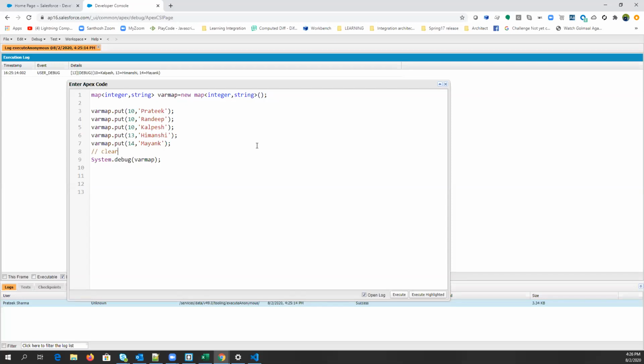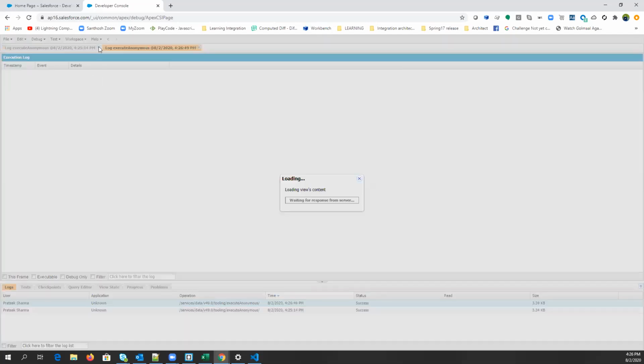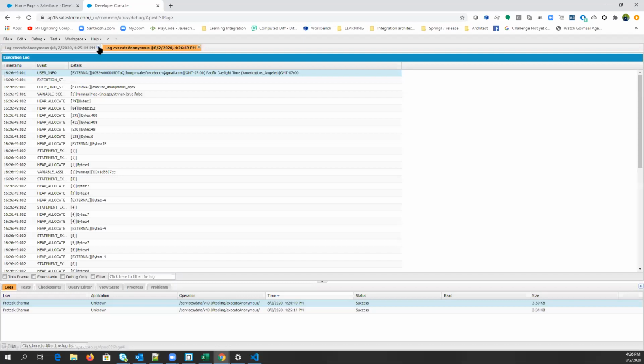Do you want me to show you? Let's just discuss it. Var map dot clear. So let's just change it, 11, 12. Now you will have all the values. So var map dot clear, right? It will clear all the keys.